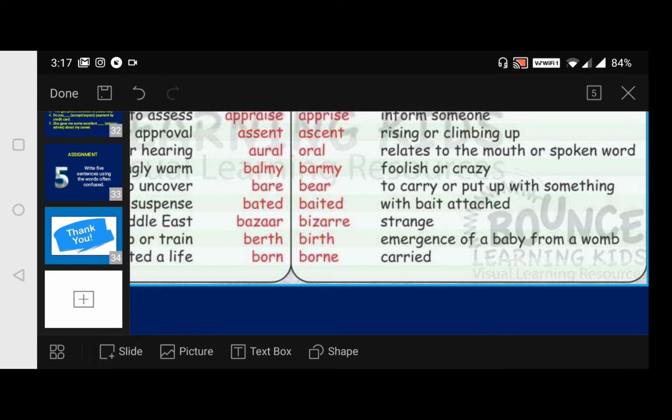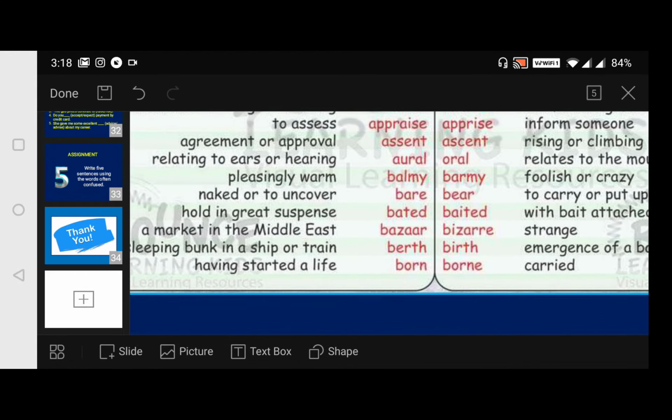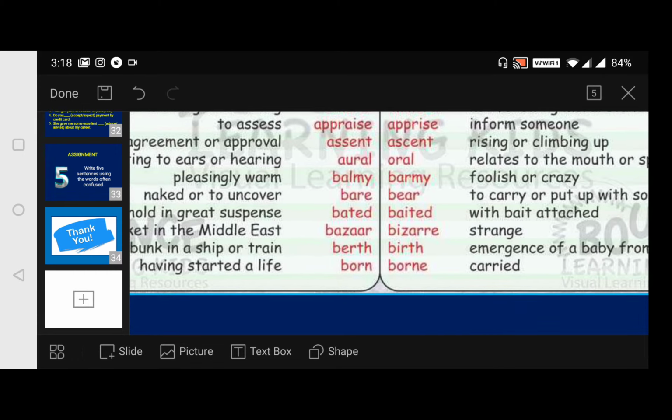Then coming to balmy and barmy. This is also pronounced in a similar way. Balmy is pleasingly warm. And barmy is foolish or crazy. If you go foolish or crazy, we can say it as barmy. This is a very unfamiliar word.